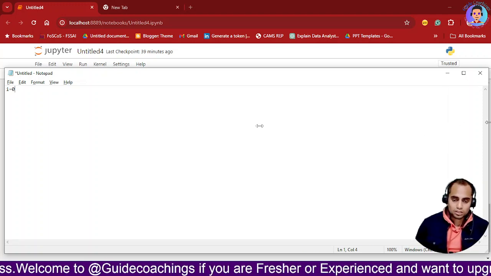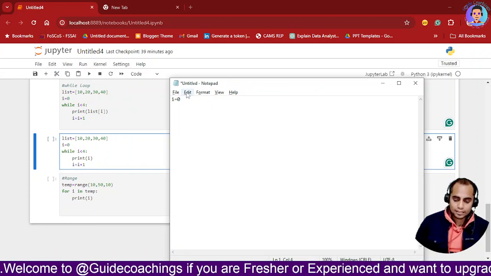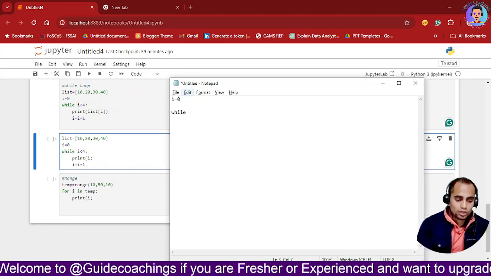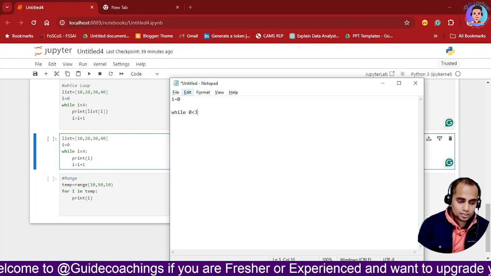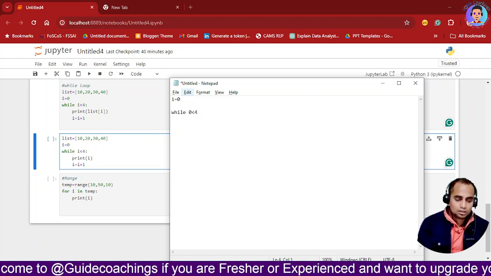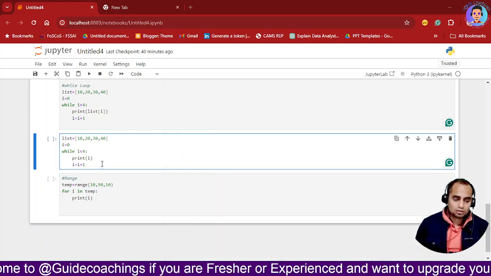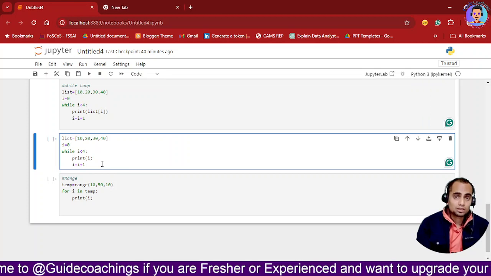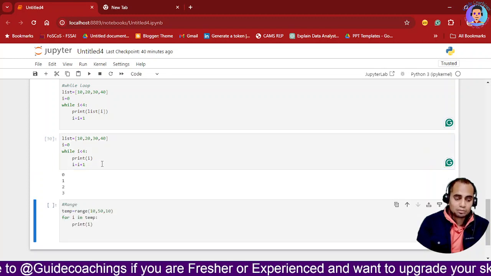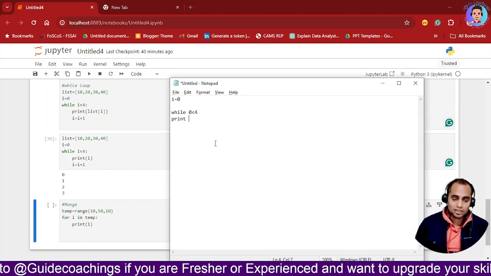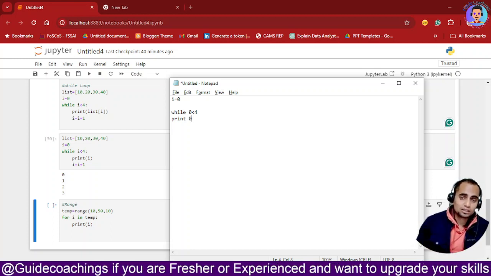Just give me a second, I'll minimize it and keep it aside so that you will be able to understand what exactly is happening over here. While i equals 0 is less than 4, then print it. So it will print, what? i. I will execute it first, and the question is still open: will it print the index or the number? So basically it will print the index. It is printing the indexes, that is the value of i.